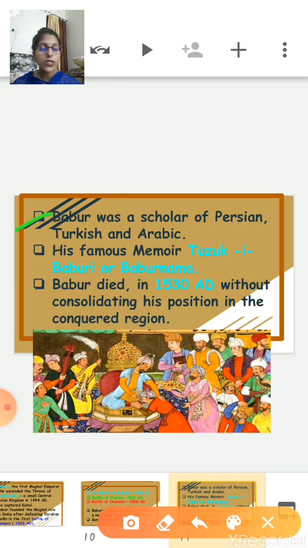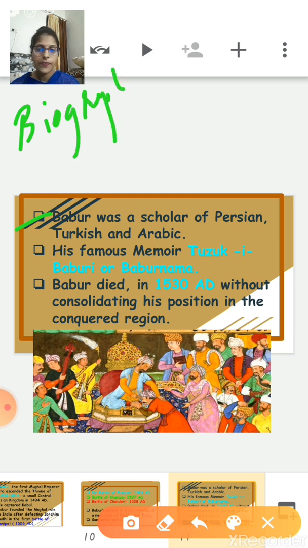Babur was also a scholar of Persian, Turkish and Arabic. Babur wrote his biography, the Baburnama, which is also known as Tuzuk-e-Babri. The Baburnama is regarded as an important literary work, and in it Babur described the physical features and the natural beauty of India. Clear?